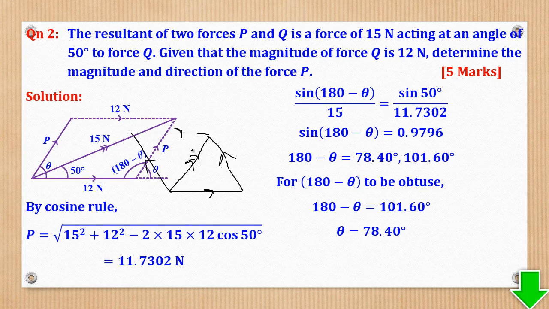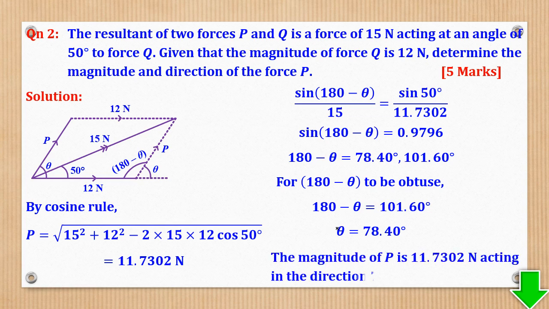So each time they give you a resultant which is smaller than the individual forces, it means that the parallelogram was supposed to be drawn in this direction, so that the angle between the two individual forces is obtuse. But now in this case, the resultant was bigger. So the parallelogram should be in this form so that the angle between the two individual forces is acute. So in short, they wanted an acute angle at the end. And basically that's what they wanted.